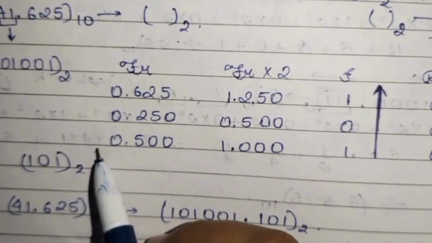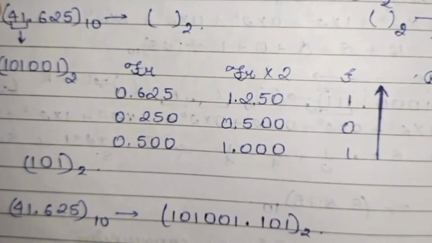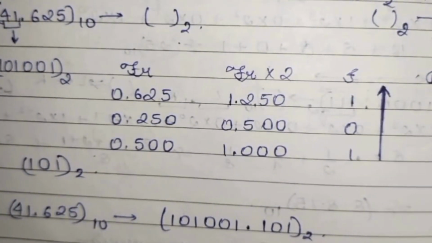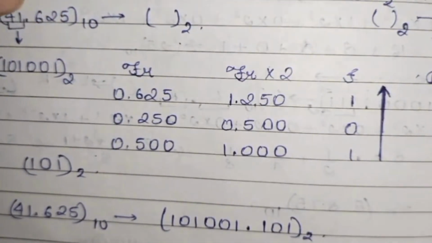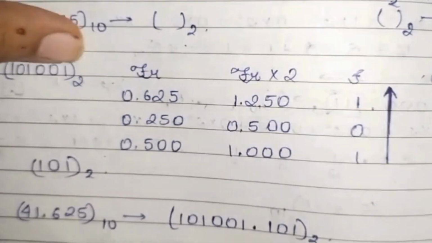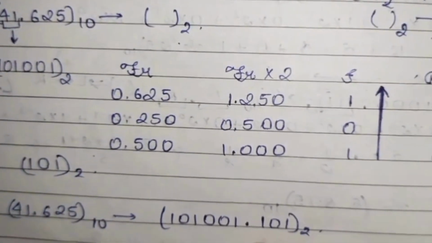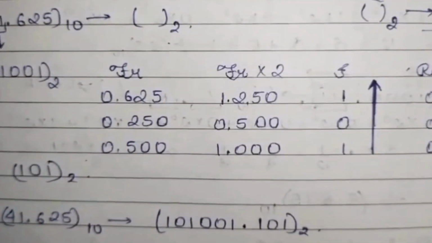For binary to decimal, we saw that we give them powers. But from decimal to binary, we divided the number by 2. As this is 41, we divided it, then we got this number. So it is similar, something is the same, but some process is different. Let us see what it is.